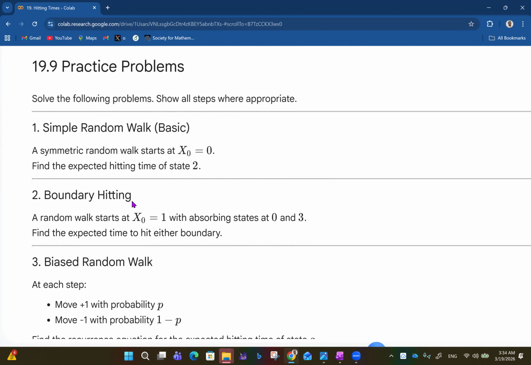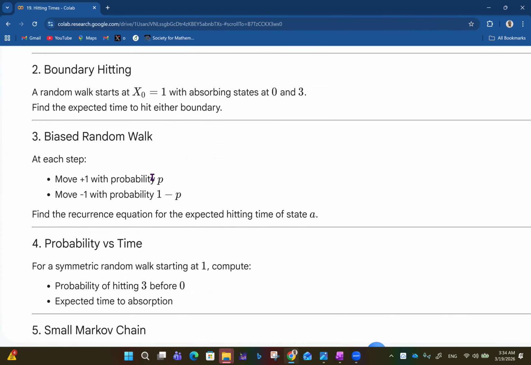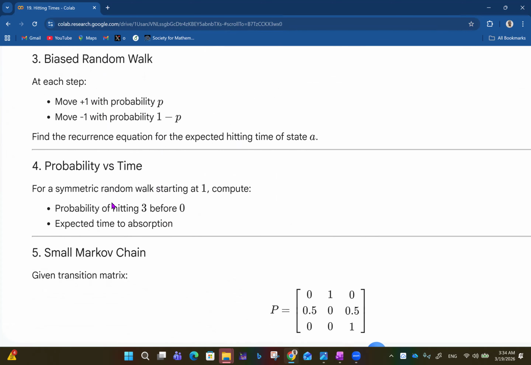Then boundary hitting. A random walk starts at x naught equals 1 with absorbing states at 0 and 3. Find the expected time to hit either boundary. Okay, I think it's like the other one we did the other time. Then we have a biased random walk at each step. A random walk is biased if the moves +1 and -1 have different probabilities, but if they have the same probability, we say they are simple symmetric random walks.